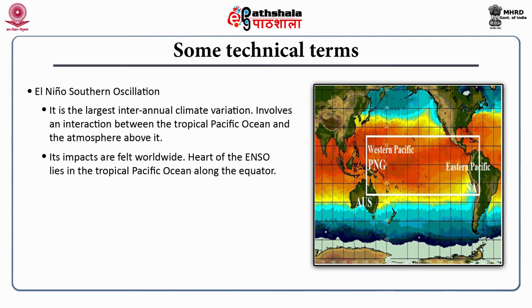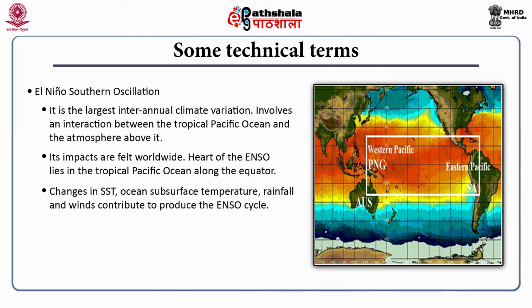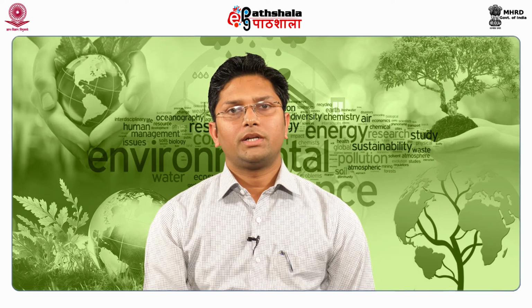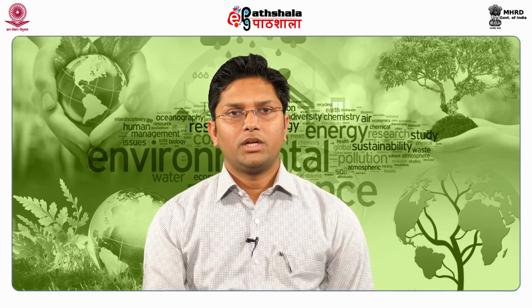The heart of the ENSO lies in the tropical Pacific Ocean along the equator. Changes in SST, that is sea surface temperature, ocean subsurface temperature, rainfall and winds contribute to produce the ENSO cycle. The variations in the Pacific basin within about 10 to 15° latitude of the equator are the primary variables driving this ENSO process. In the few subsequent slides, we shall discuss the coupled ocean atmospheric system.